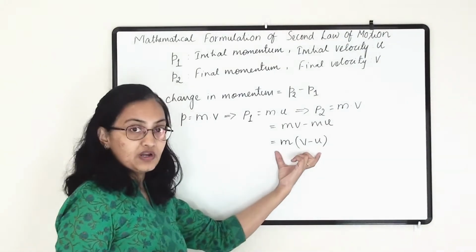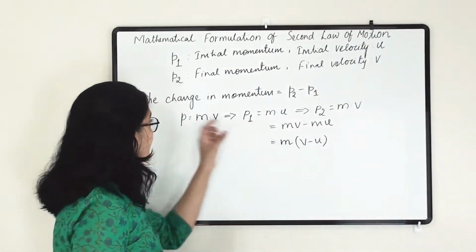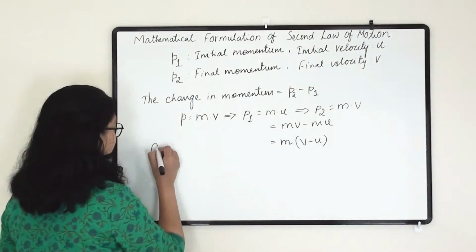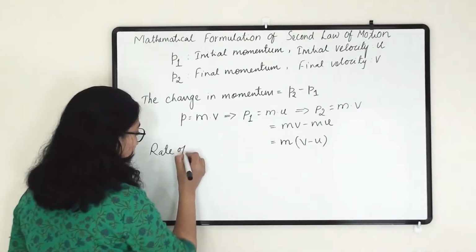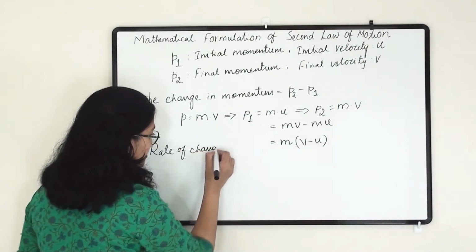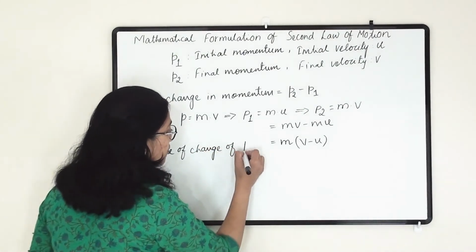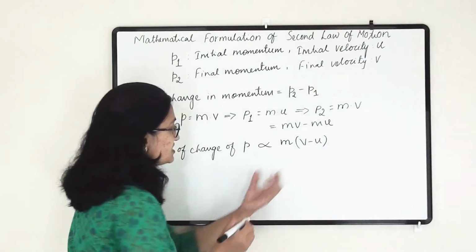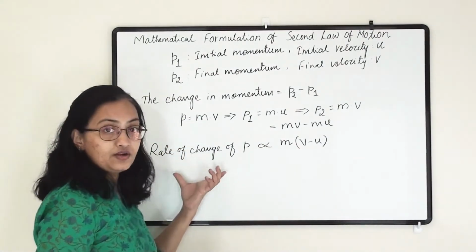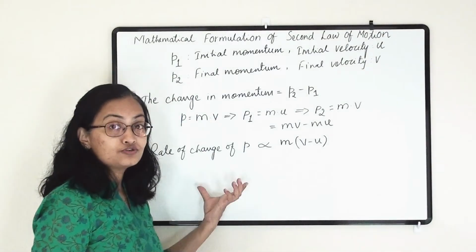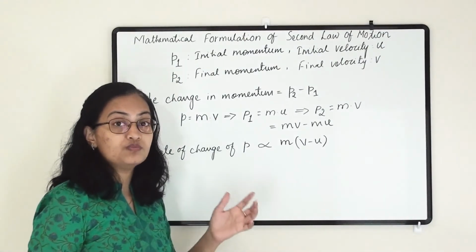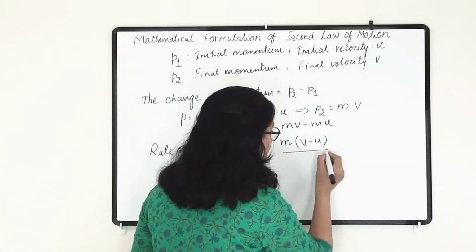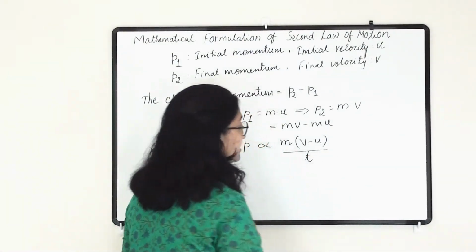So from this formula, we can say that the change in momentum, or rate of change of momentum, is proportional to this quantity. Now rate of change of momentum also depends upon for how much time we have applied the force. So it also depends upon the time.